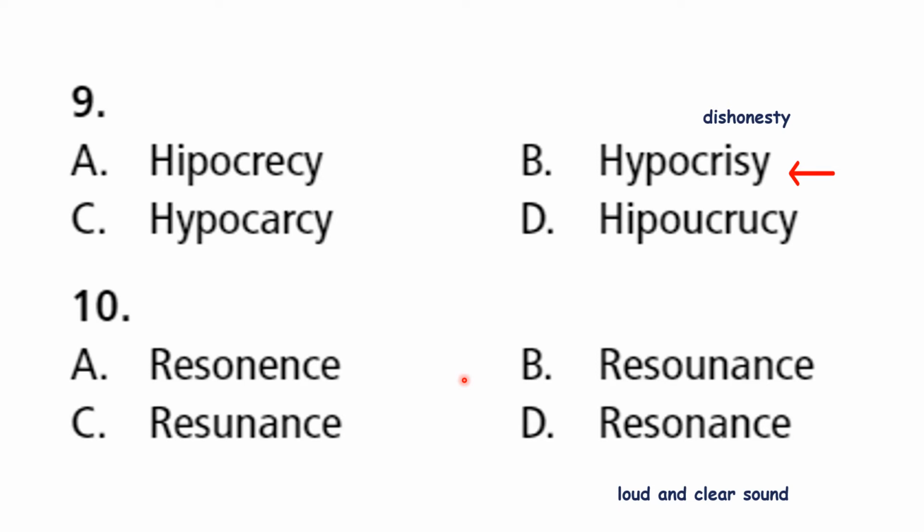Now the 10th one is resonance. Check. The meaning for resonance is sound. Resonance is sound only. Okay, loud and clear sound. Here I've given the meaning. Which is the correct spelling? Got it? Resonance. RESONANCE. This is resonance. This is wrong. Can you see? See the difference. RESONANCE.